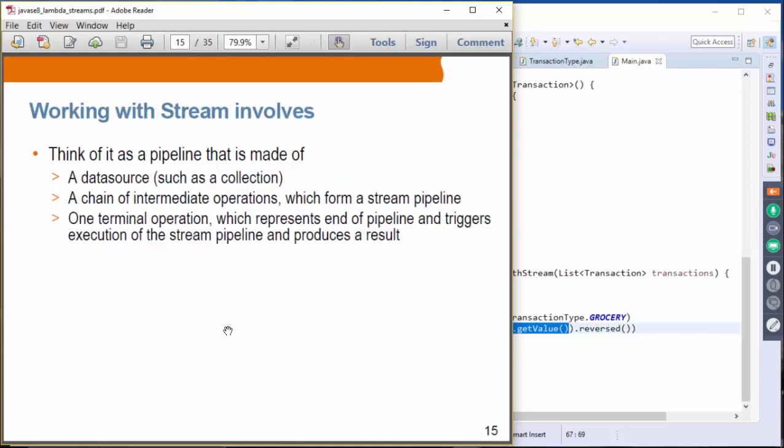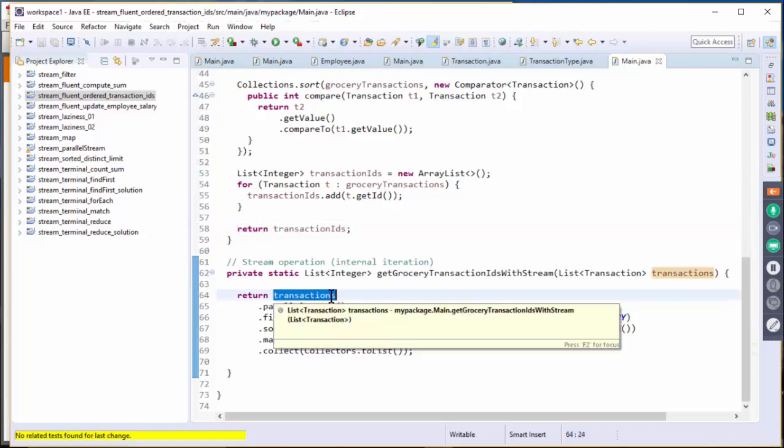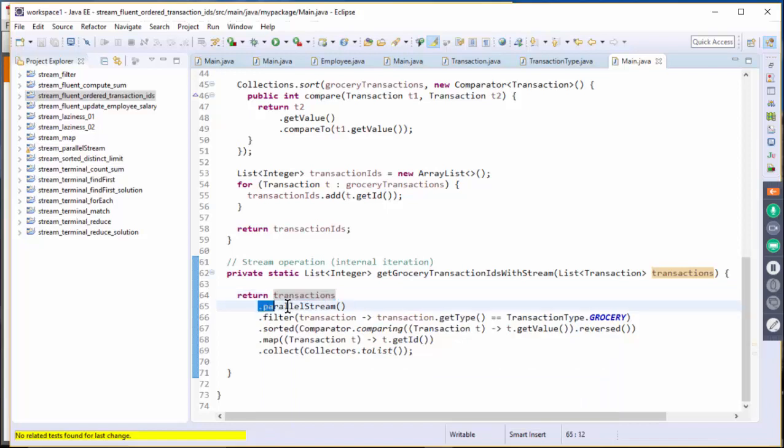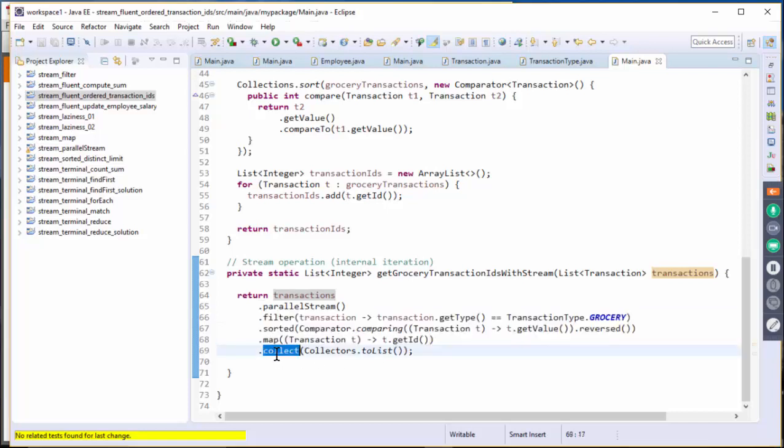You can think of working with streams as creating a pipeline, starting with a data source. The data source again could be a collection object. And then you have a chain of intermediate operations which form a stream pipeline. In this example, we create a stream object from a list object. This is the source, and this creates a stream object. Then these are intermediate operations: filter, sorted, map. And finally we have a collect operation, which is the terminal operation.